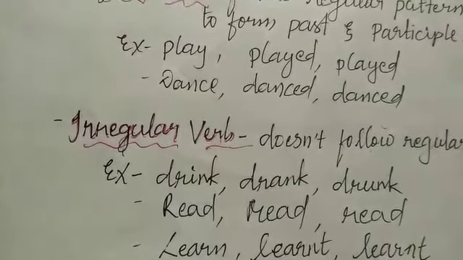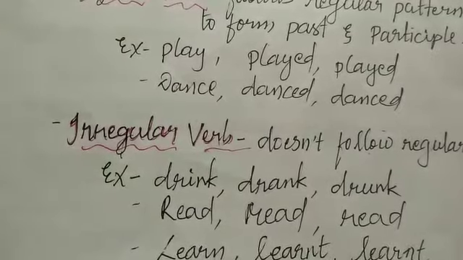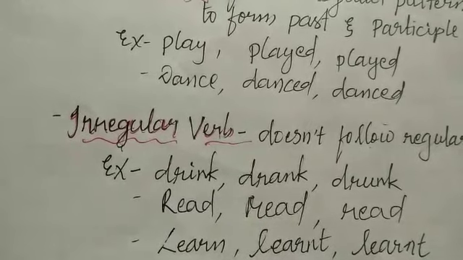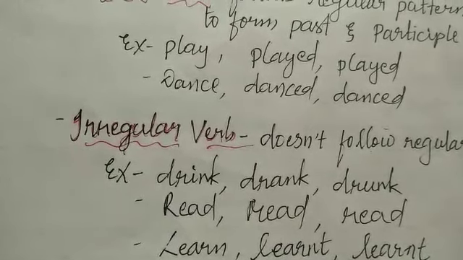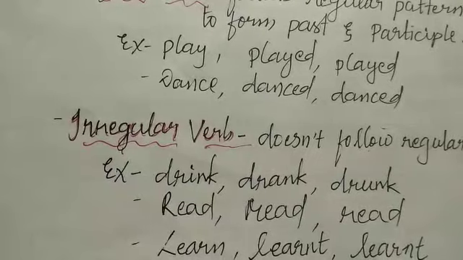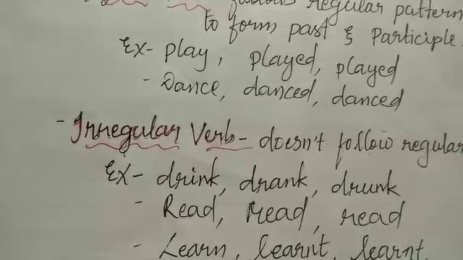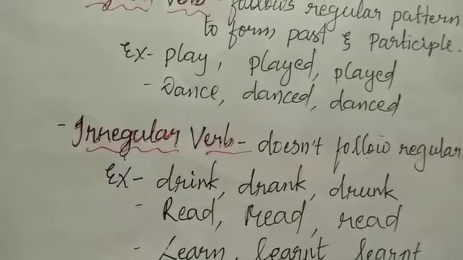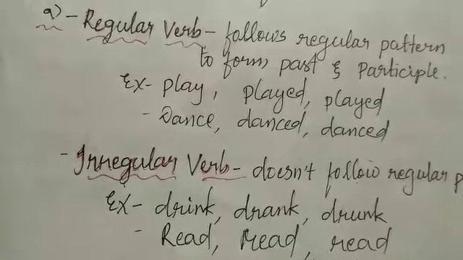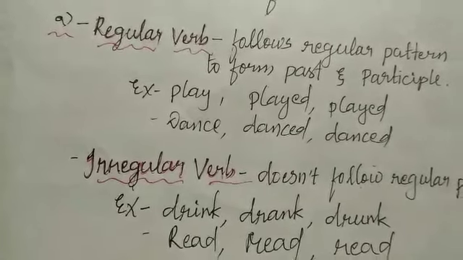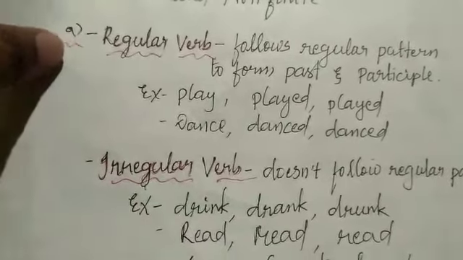Third example, learn, learnt, learnt. So in the third example we can see the last 2 forms are different from the first. Therefore any irregular verb which doesn't follow the regular pattern of adding d or ed to the root verb is an irregular verb. So regular verb is also called a weak verb and irregular verb is also called a strong verb. Now let us see the second group of the main verb, that is transitive and intransitive.